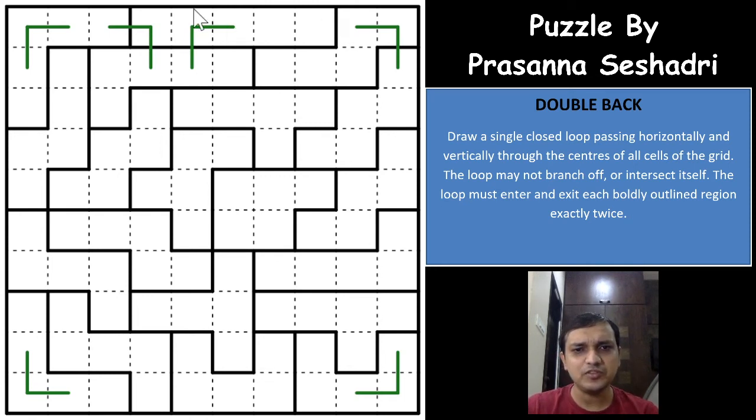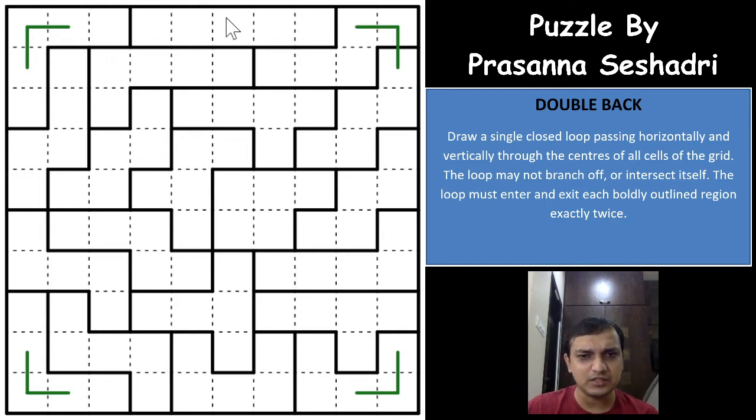So which means that if we say 2 cell region, suppose this was a 2 cell region, these 2 cells, then both these cells will not be connected to each other, and you will form a loop this way, right? And the other most important thing in a double back puzzle is looking for the pattern of regions, or maybe the shape of the region. That will surely help you in the puzzle.